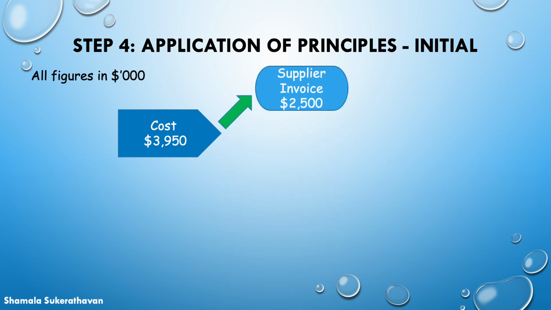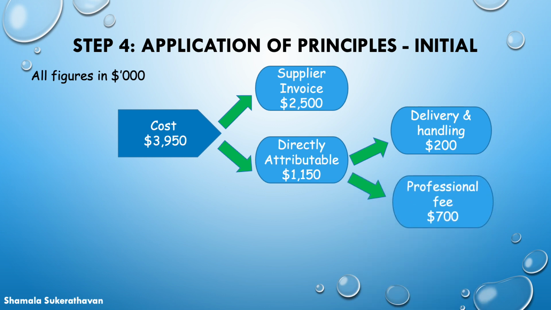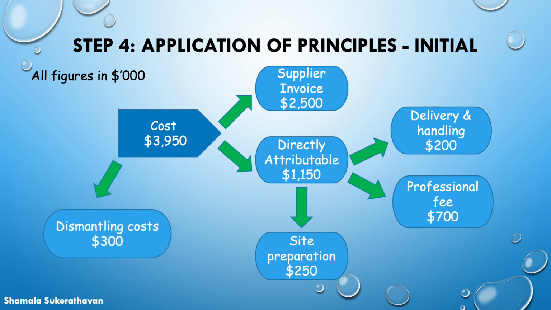Directly attributable costs of bringing the plant to the location and condition necessary to operate of 1,150, comprising delivery and handling costs of 200, professional fee of 700, and site preparation of 250, being 10% of the invoice value. 3. The estimated dismantling cost discounted to its present value of 300.